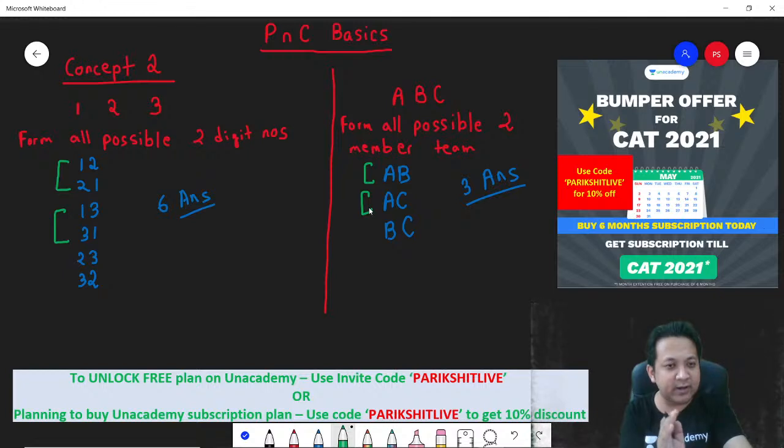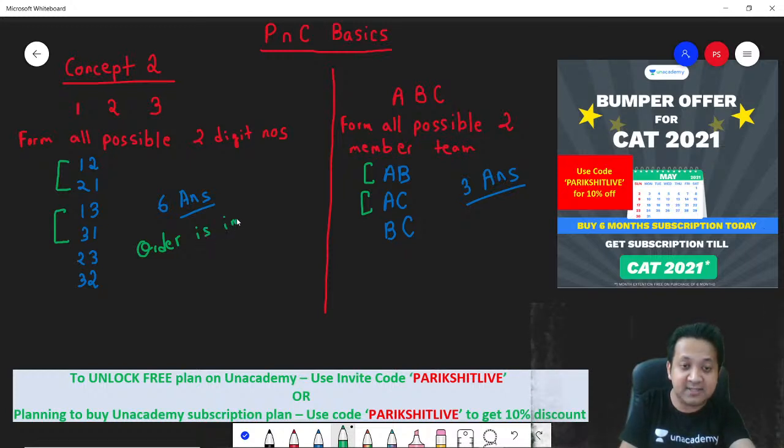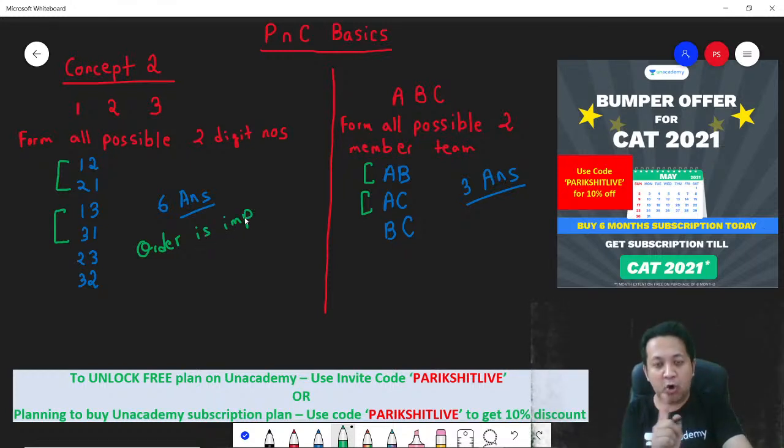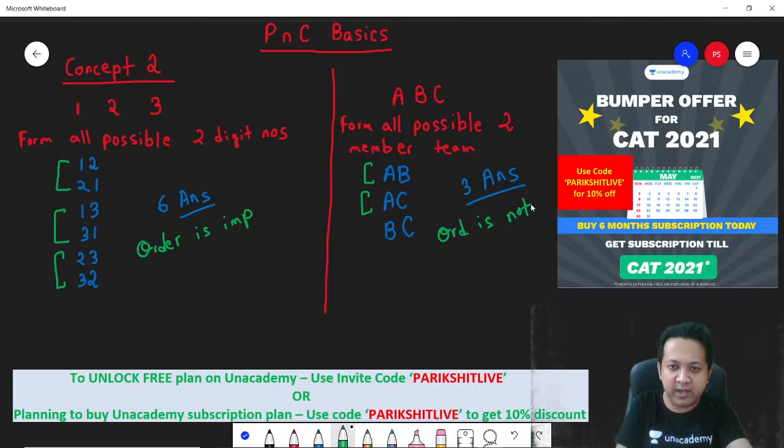So what is the very important conclusion? On the left hand side, order is important. Whether it is 1, 2 or 2, 1, whether it is 1, 3 or 3, 1, whether it is 23 or 32, the order is important. But on the right hand side, the order is not important. Right?